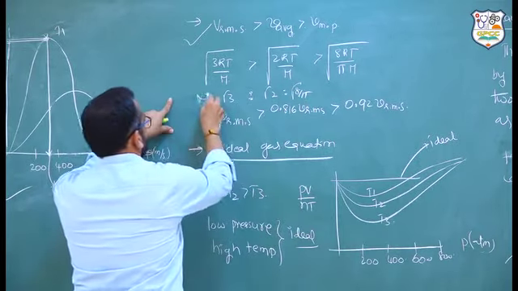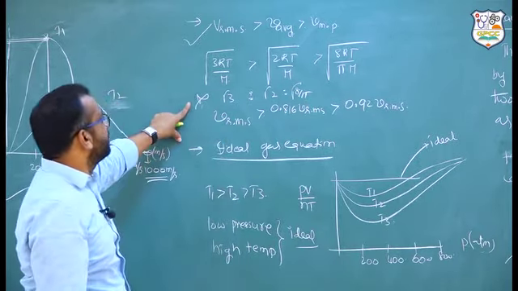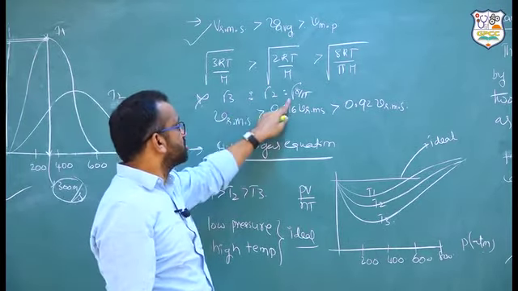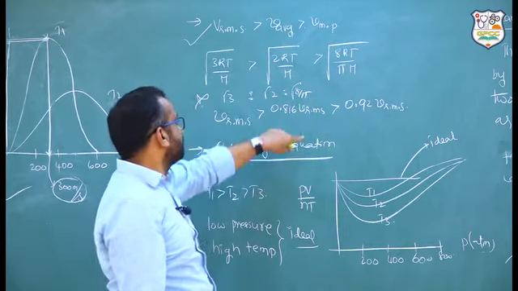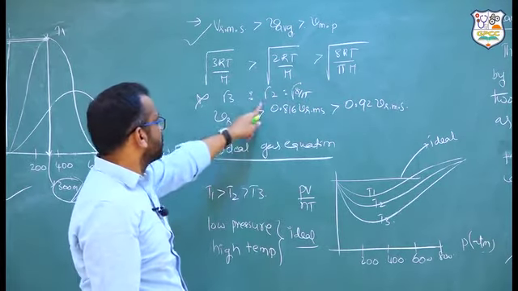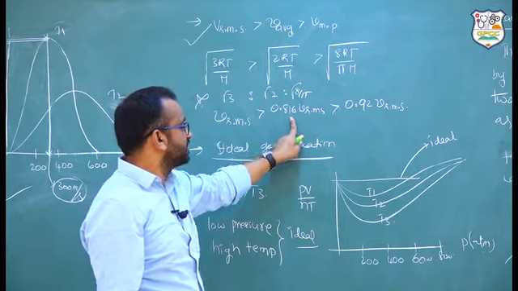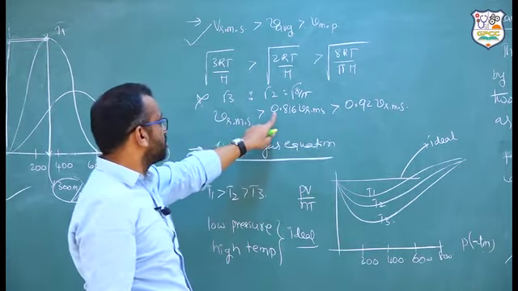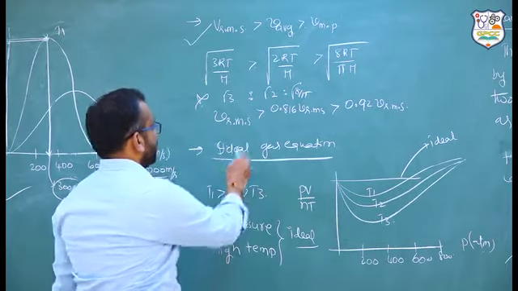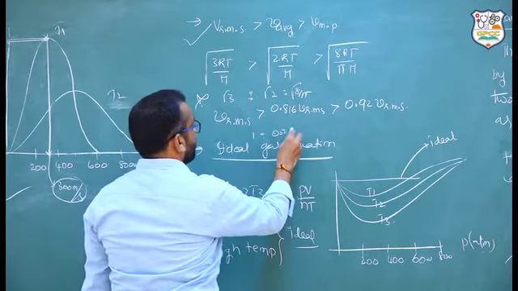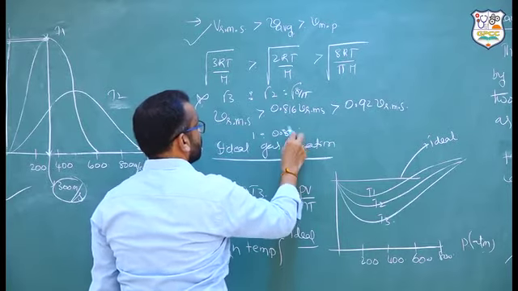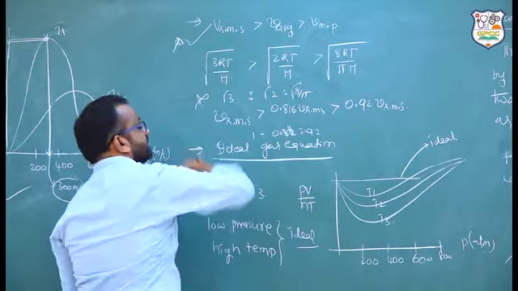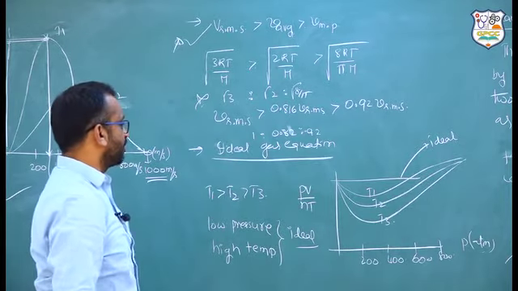This is another important question. What is the ratio between Vrms, V average, and most probable velocity? Root 3 is to root 2 is to root of 8 by pi. Simplifying, it comes to 1 is to 0.82 is to 0.92. This is the ratio. This area is important for solving problems.